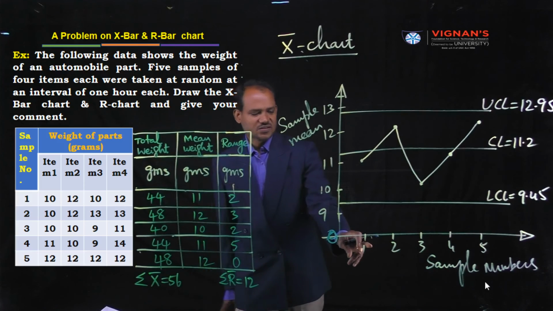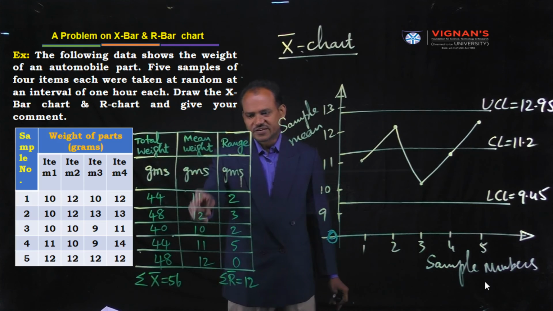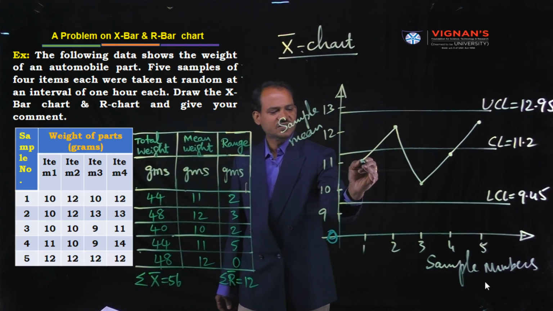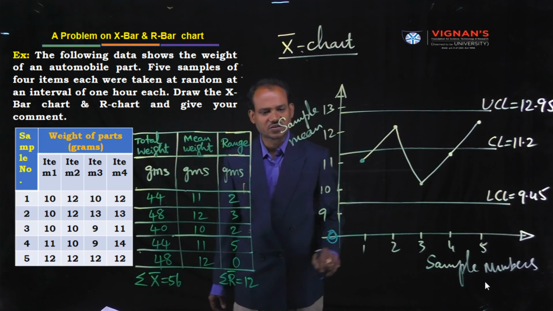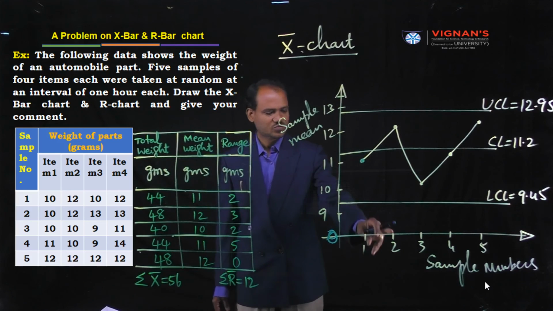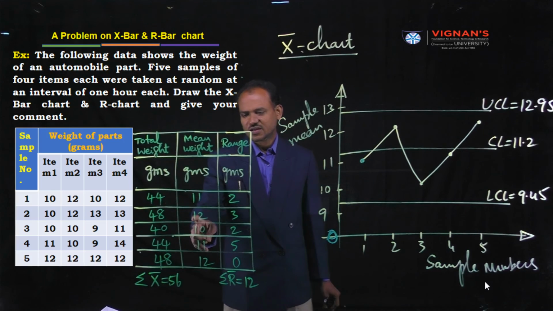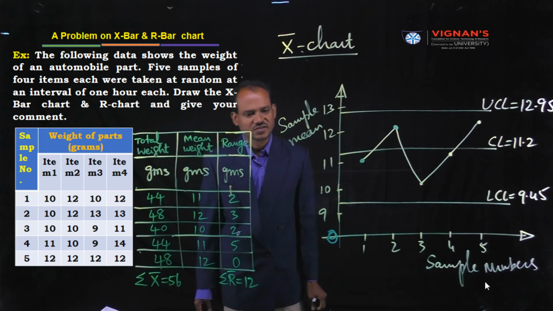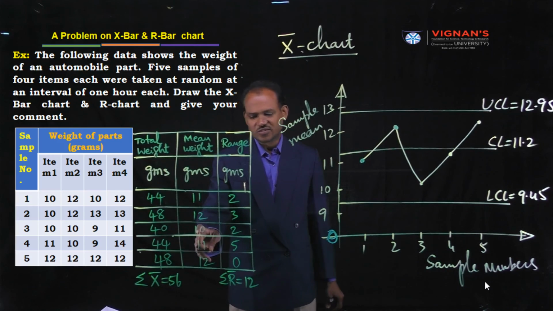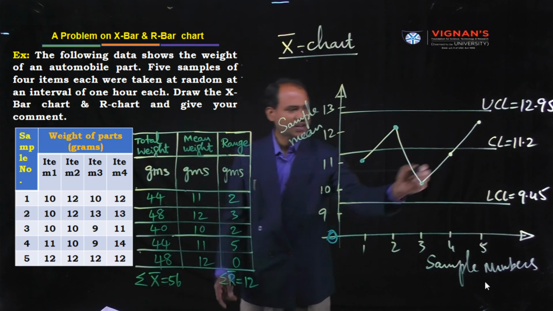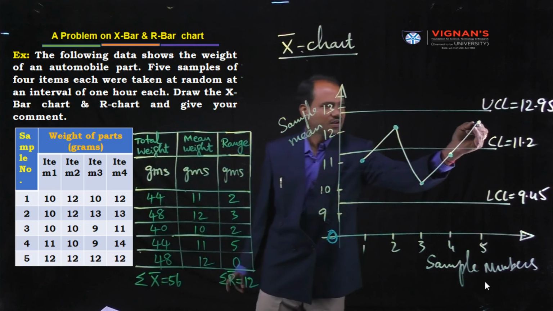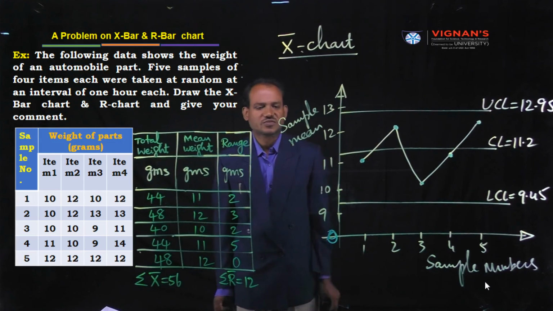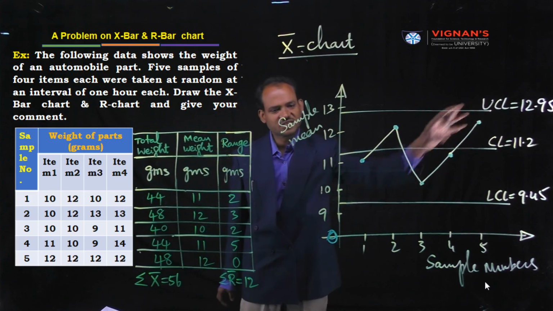For sample number 1, what is the mean weight? It's 11. Where is 11? This is the 11. Mark a dot here. Next, go to sample number 2. What is the mean weight? 12. Put a point here at 12. For the third sample, 10. Fourth sample, 11. Fifth sample, 12. Finally, you can join all these points like this.